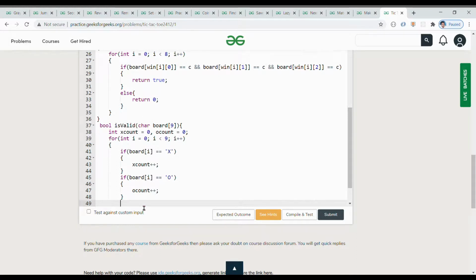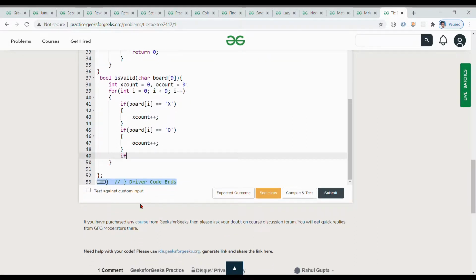So start with the first if. We already know that the count of x is exactly 5 and the count of o is exactly 4, right? So I'm writing x count is not equal to o count. Why is this?